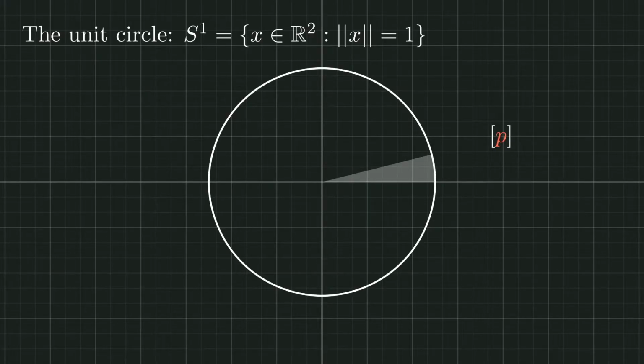We will use the notation [P] to mean the equivalence class of P. Of course, we didn't see all the points in the equivalence class since there are infinitely many.